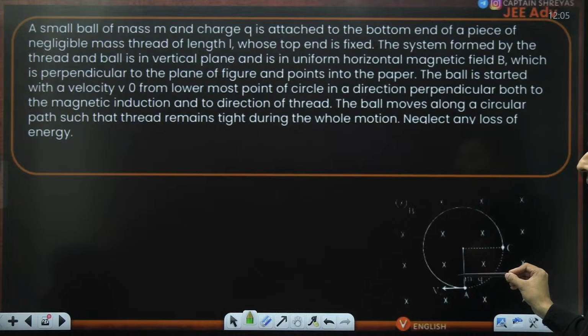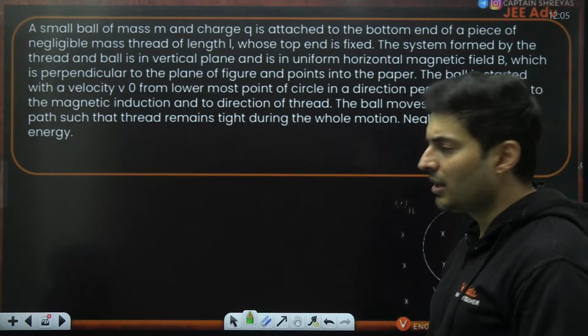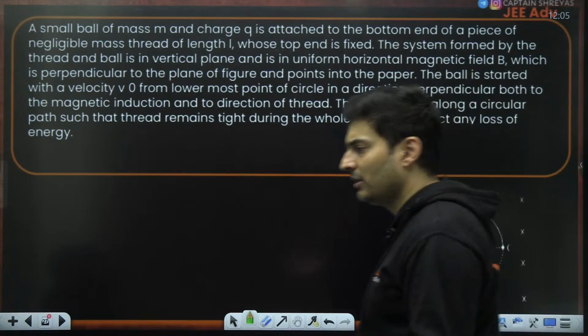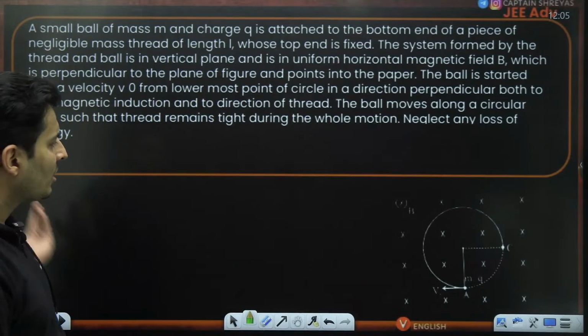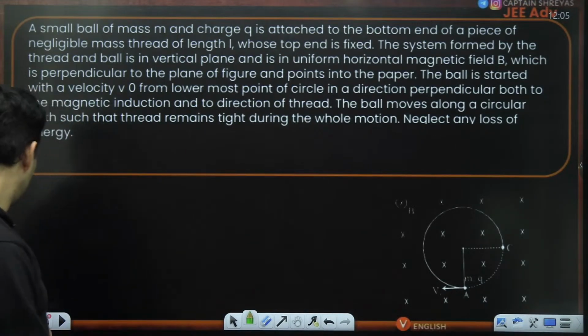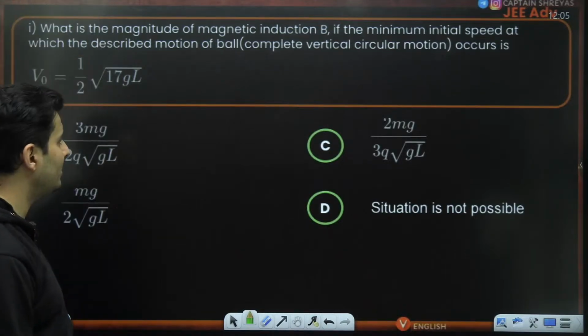The ball moves along the circular path such that the thread will remain tight during the whole motion. Neglect any losses of energy like electromagnetic wave radiation by Maxwell and all of that. So ignore all those Maxwell's radiations. Okay, fair enough. So the question is, where is the question? There are two or three questions. If I'm not wrong, this was passage type.